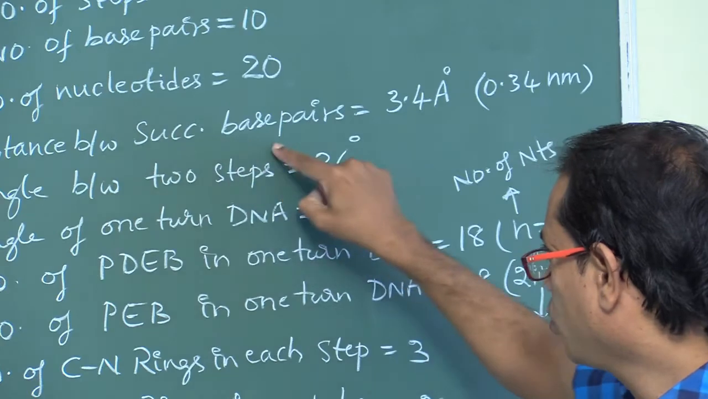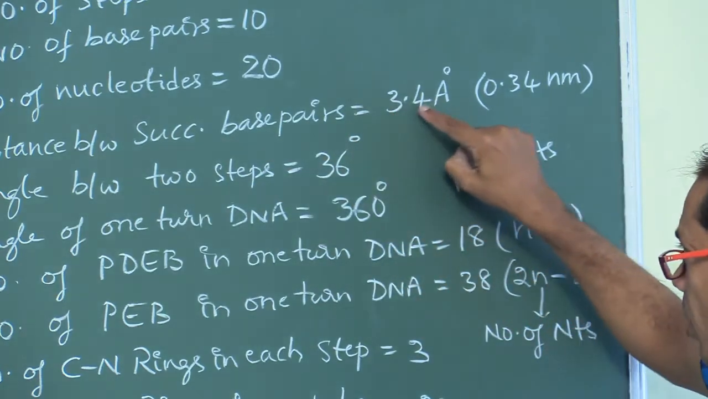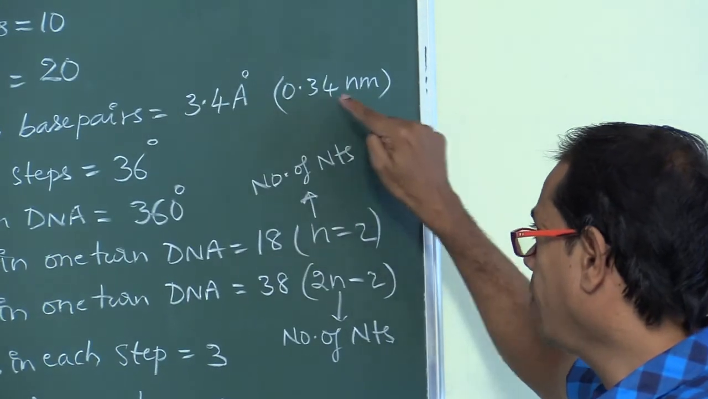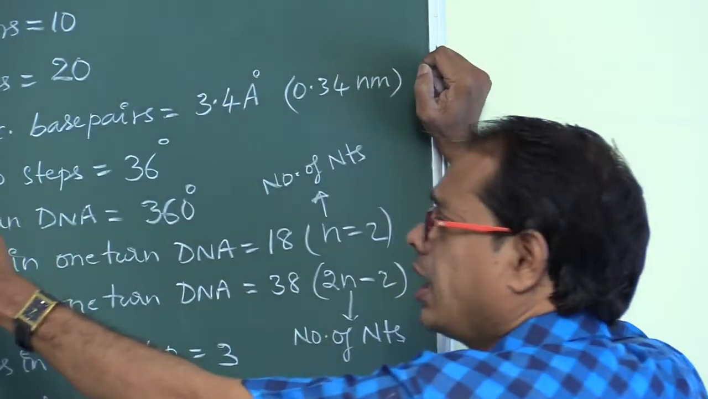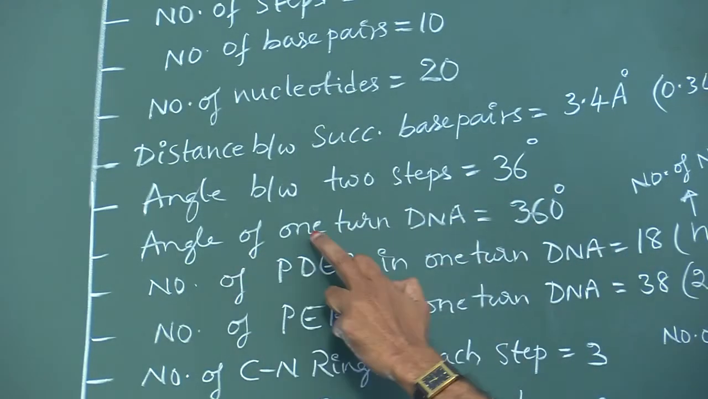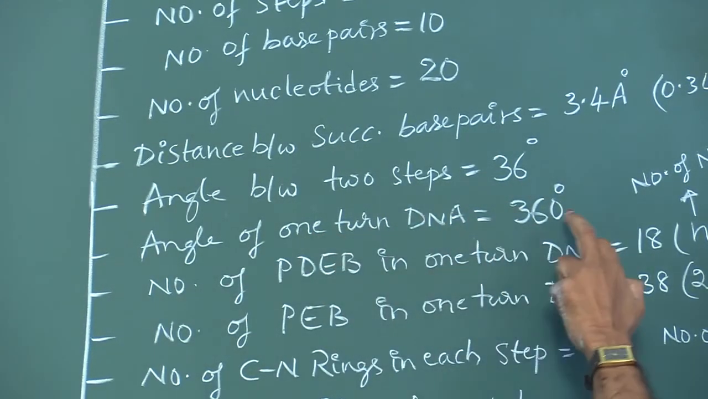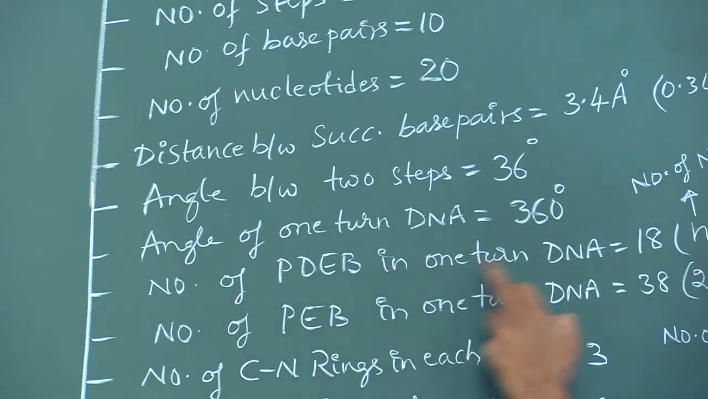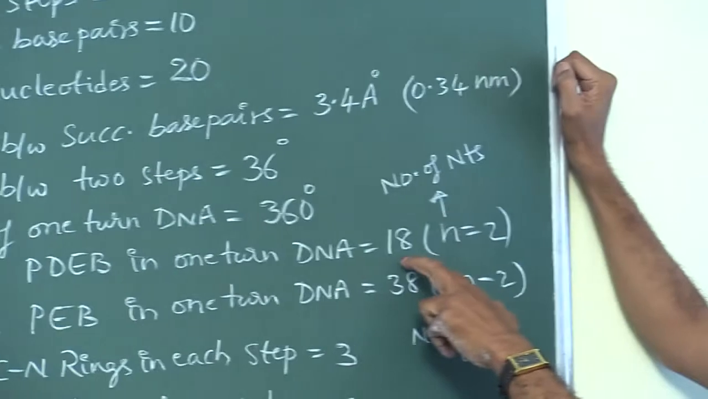The distance between two successive base pairs is 3.4 angstroms, or divided by 10, 0.34 nanometers. The angle between two steps is 36 degrees. The angle of one turn of DNA is 360 degrees. The number of phosphodiester bonds in one turn of DNA is 18.